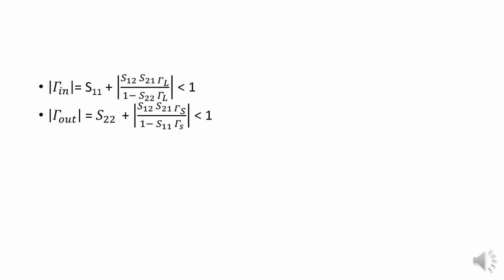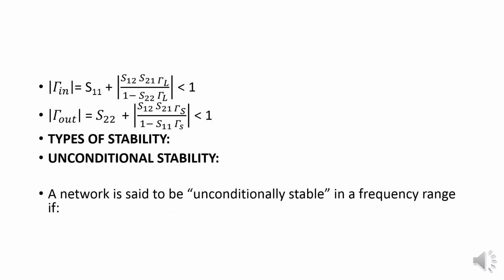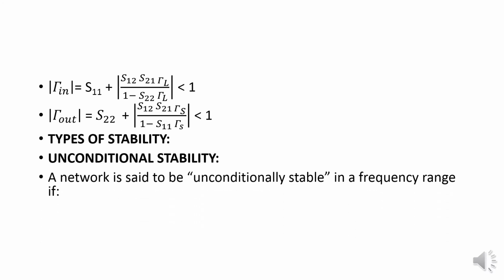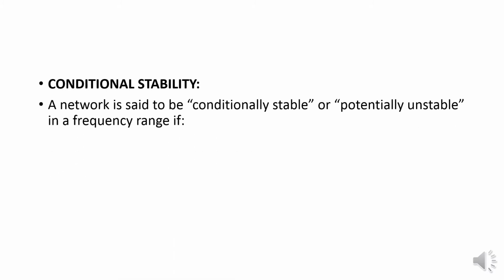Then types of stability. There are two types of stability: unconditional stability and conditional stability. Unconditional stability means a network is unconditionally stable in a frequency range if modulus of Γin and modulus of Γout are less than 1, and modulus of ΓL and modulus of ΓS are less than 1. For conditional stability, a network is said to be conditionally stable or potentially unstable in a frequency range if modulus of Γin and Γout are less than 1 only for some values.